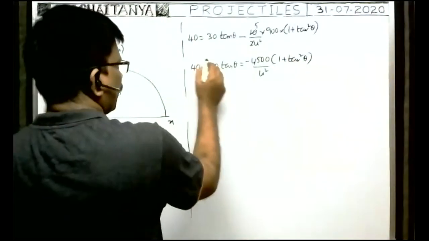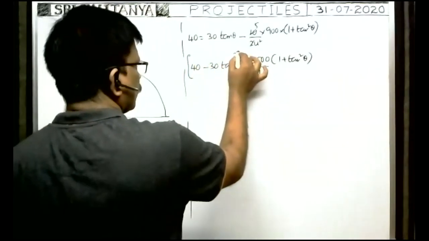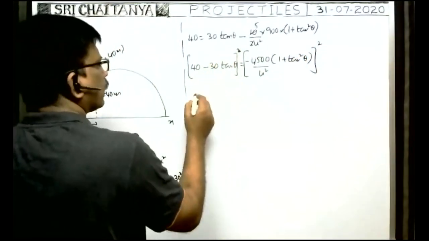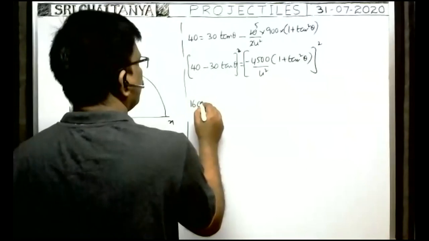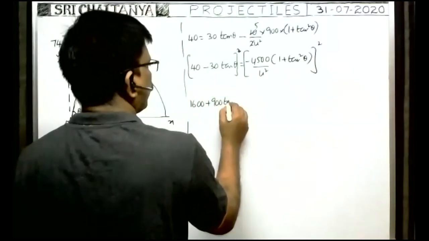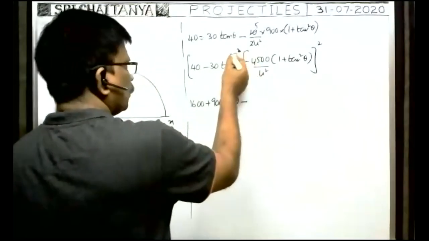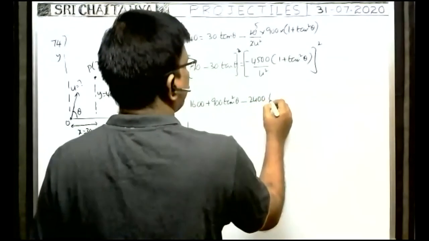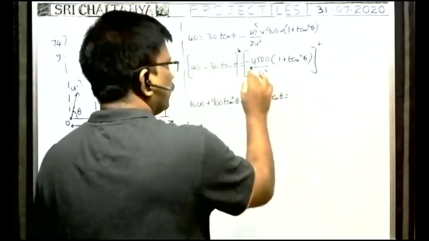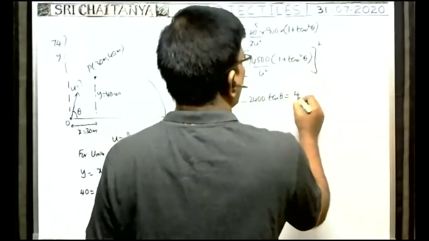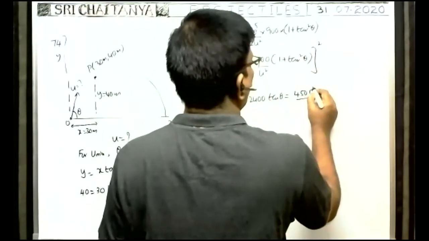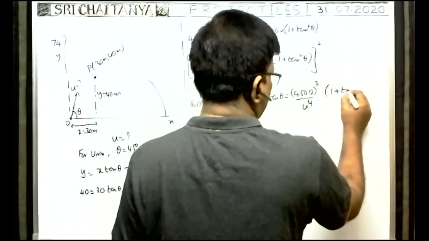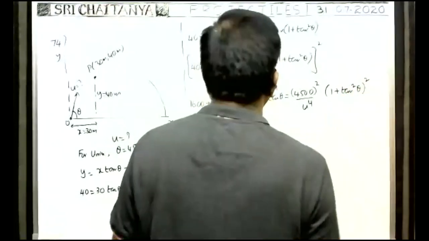Square on both sides because the minus term is there. Then a minus b whole square: a square is 1600 plus b square, 900 into tan square theta, minus 2 into this one, 2400 into tan theta, is equal to, here minus minus plus, 4500 whole square by u square whole square, that is u power 4, into 1 plus tan square theta whole square.